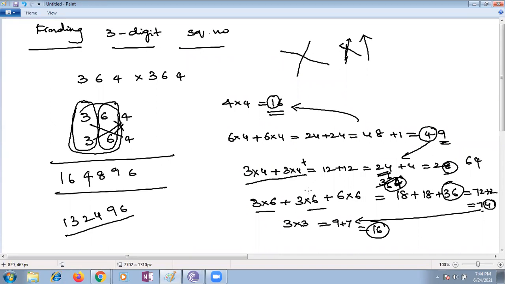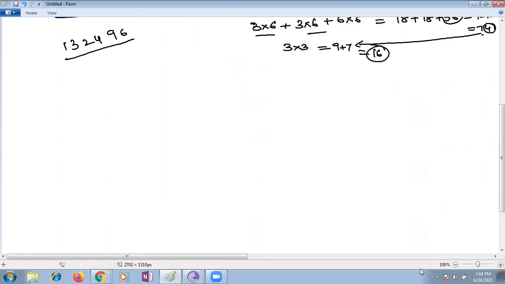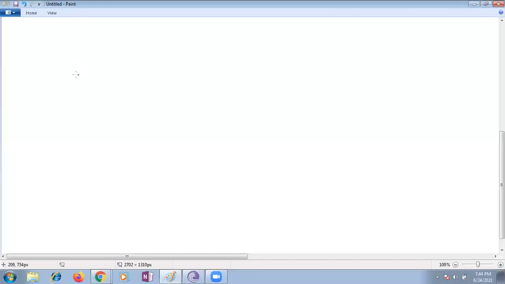I didn't do the correct procedure. Once again, let me write the same way. What is the number we are taking? 324 multiplied with 324. Same thing, you have to start: 4 4s are 16. 1 is carryover.